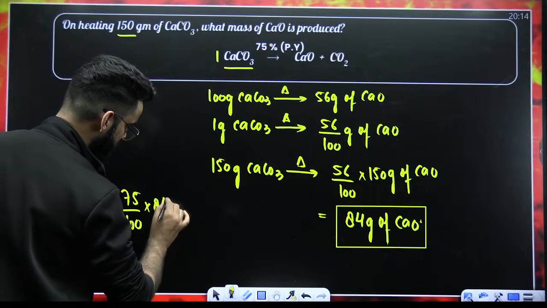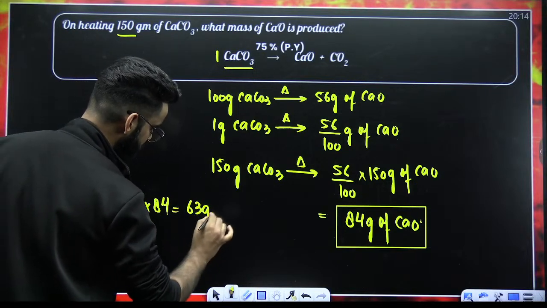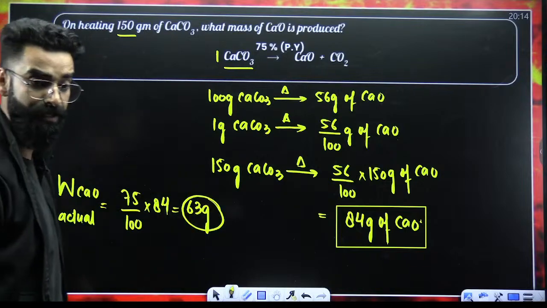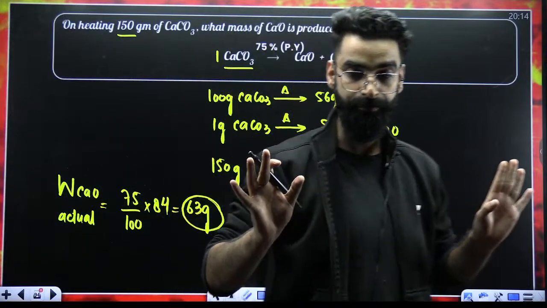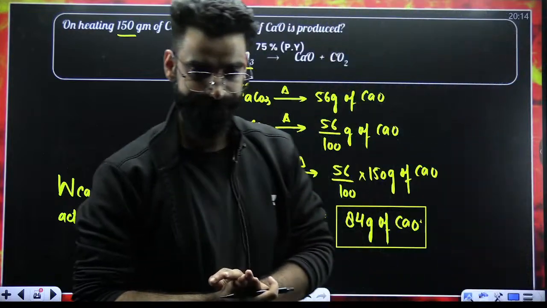75% of the expected amount. When you solve this, the value comes out to be 63 grams. So 63 grams of calcium oxide would be getting formed in reality. I believe this is clear to everyone.